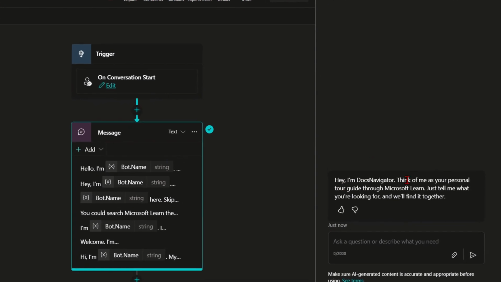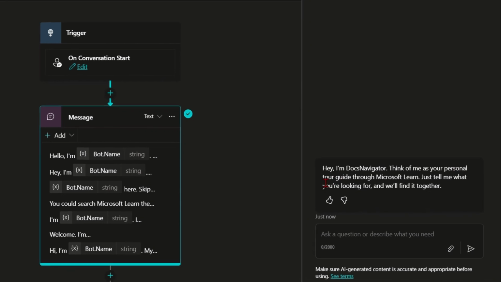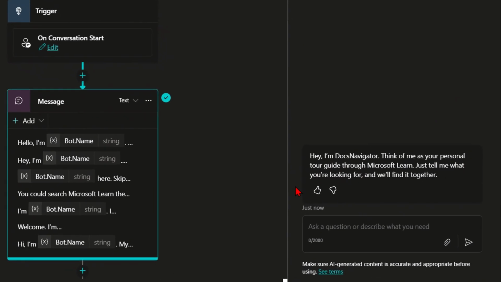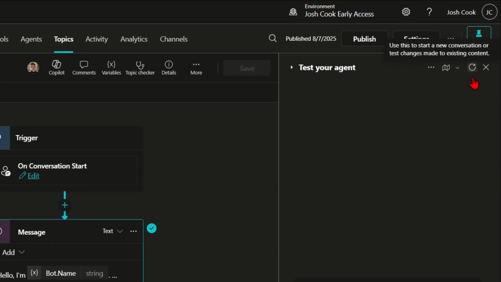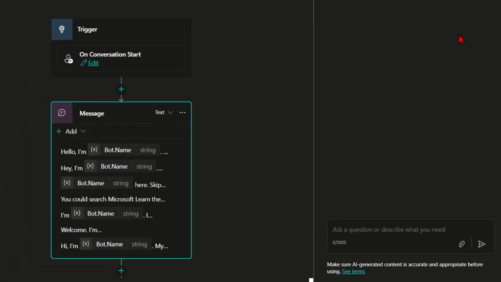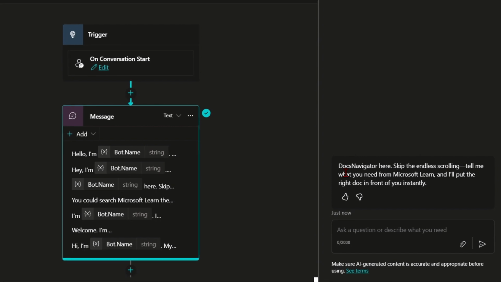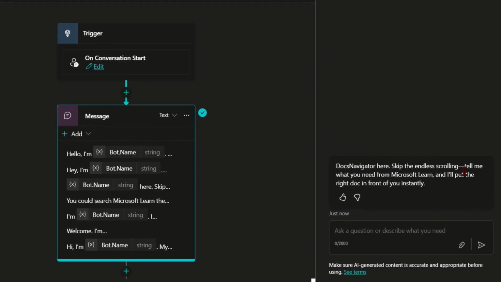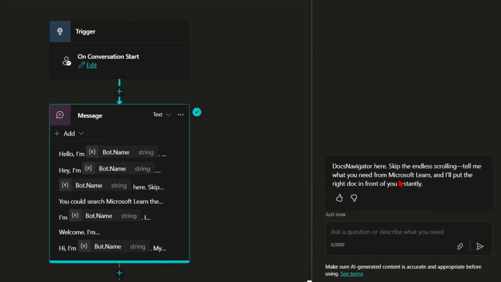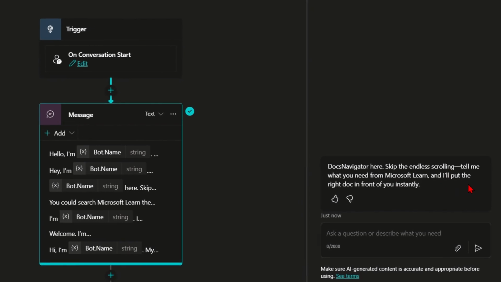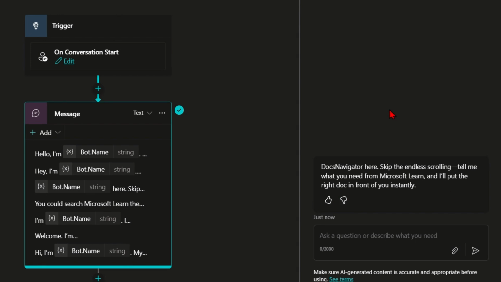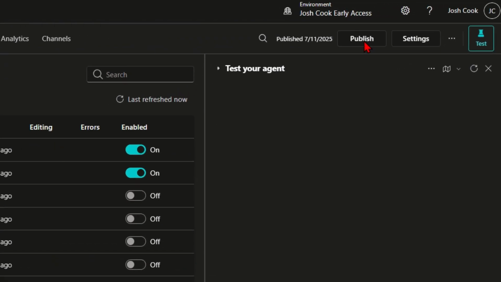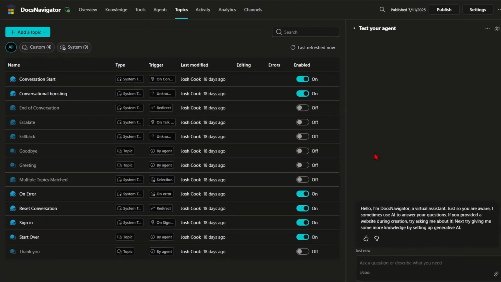Hey, I'm Docs Navigator. Think of me as your personal tour guide through Microsoft Learn. Just tell me what you're looking for, and we'll find it together. Let's click the refresh button one more time just to see a different welcoming message. There we have this one here, Docs Navigator here. Skip the endless scrolling. Tell me what you need from Microsoft Learn, and I'll put the right doc in front of you instantly.